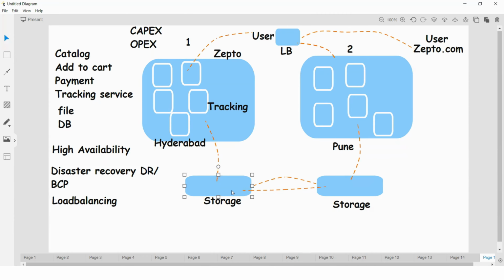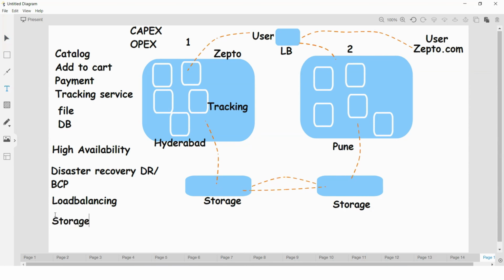If you are maintaining multiple regions and locations, you need to replicate this data too. It means you need to purchase multiple devices and handle administrative tasks: how you are going to replicate the data, as well as how you are going to manage it. So that is storage related.